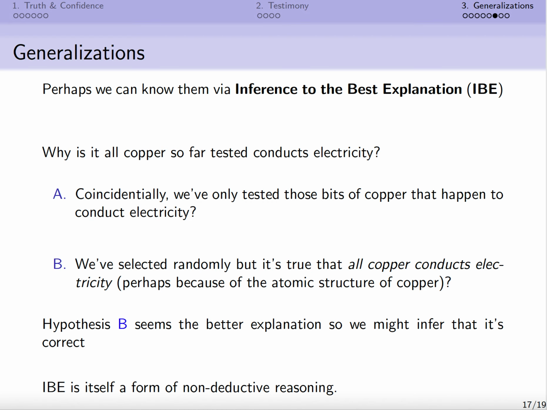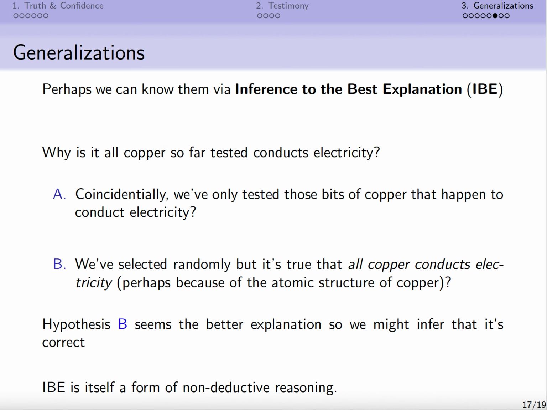It's the better explanation of why all the pieces of copper we've tested so far conduct electricity. So we might infer that it's correct. We might think, well, hypothesis B better explains what we've observed, and we ought to infer the truth of the best explanation. So we infer that all copper conducts electricity.